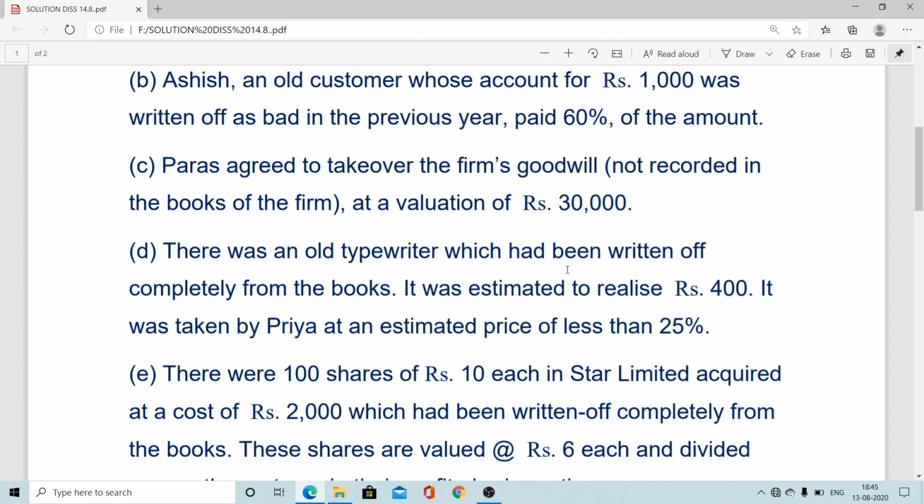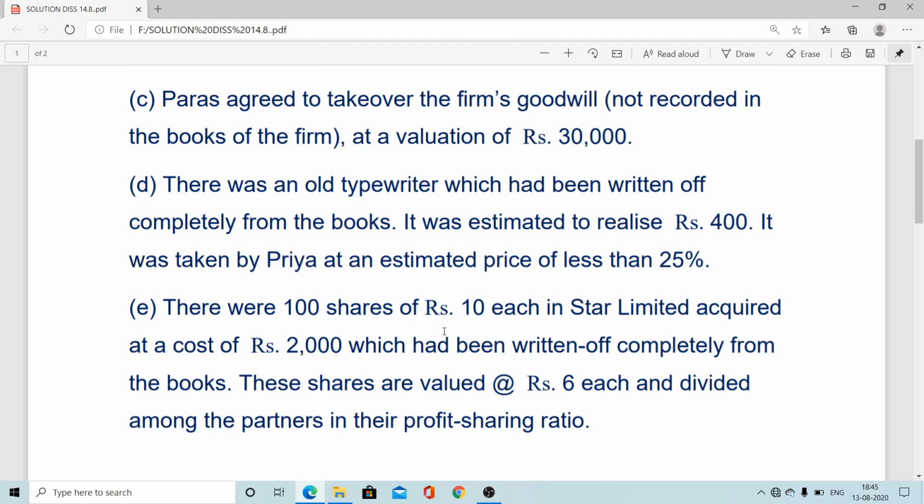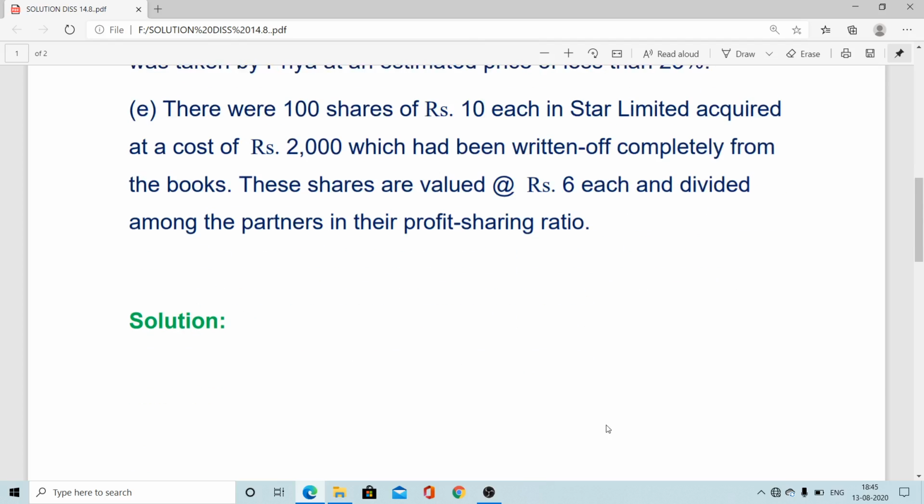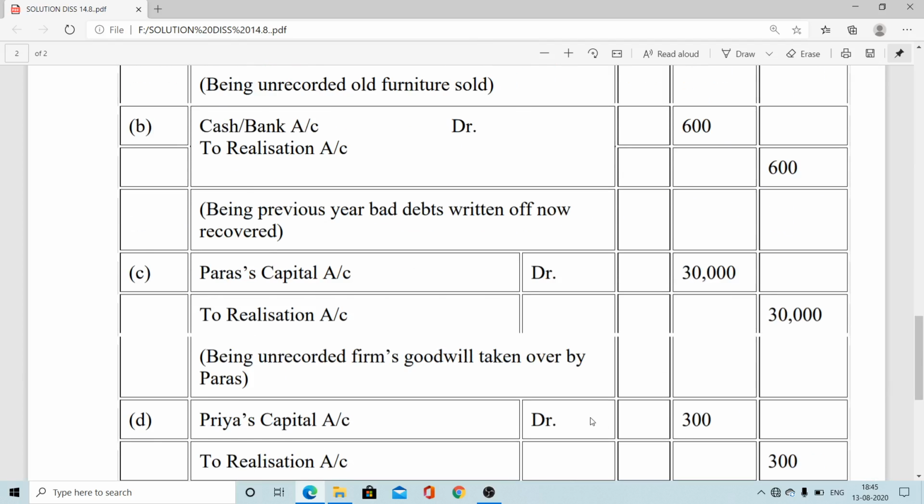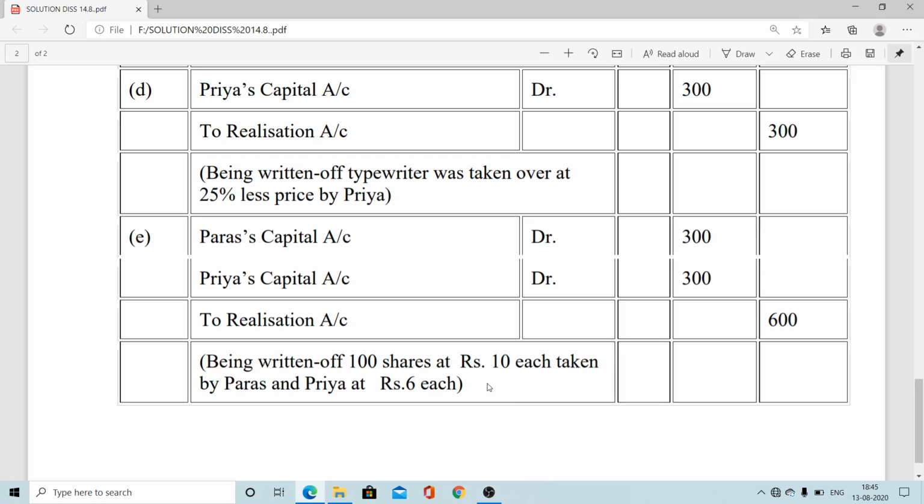Another asset taken over is the typewriter. The estimated price is 400, but when one particular partner, Priya, is taking it, it is 25% less. So 400, 25% of that is 100, so the net amount is 300. So Priya's capital account debit to realization account. And in this case, the investment in shares is taken over by the partners at an agreed value of rupees 6 per share. So 100 shares into 6 is 600, equally 300 each. Paras capital account debit, Priya's capital account debit to realization. So this is one simple solution which will help with this type of problem, a 4 mark problem.